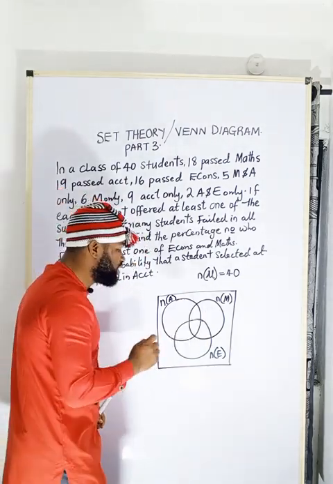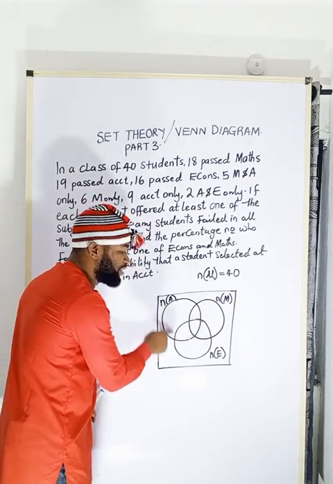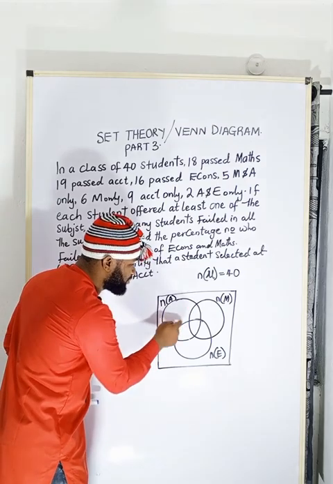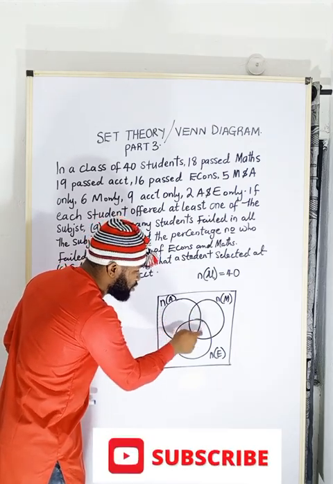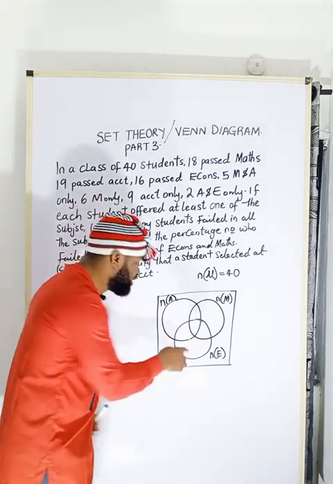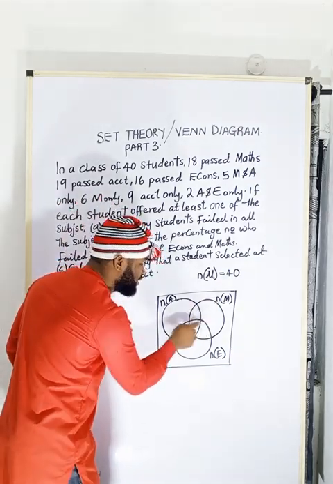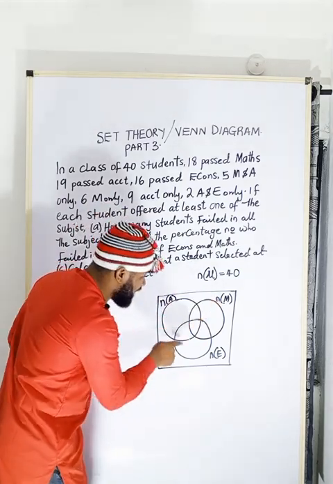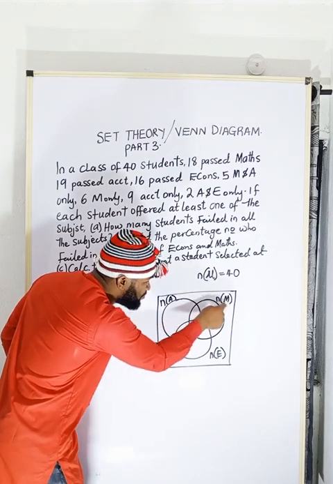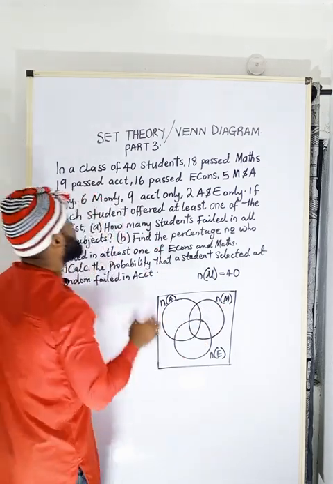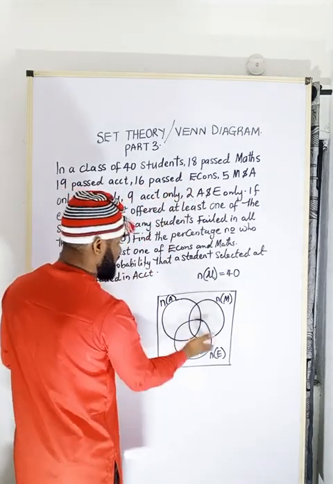If they don't say only, you have no right of writing any of them inside of this circle, be it this part of the circle or this smaller part. Until they say only, do not write them there, because this circle is meant for only maths, this one is meant for only accounting and maths, and this place is meant for only maths and economics. So I think I've made my point. Now, 16 pass economics, I'm not writing there.